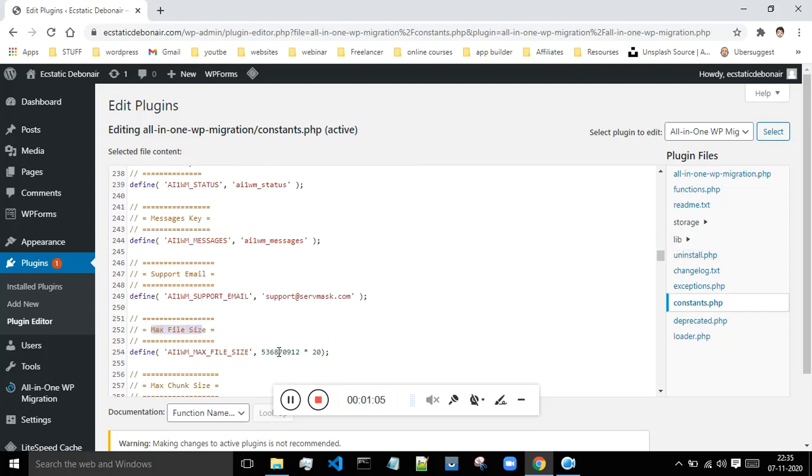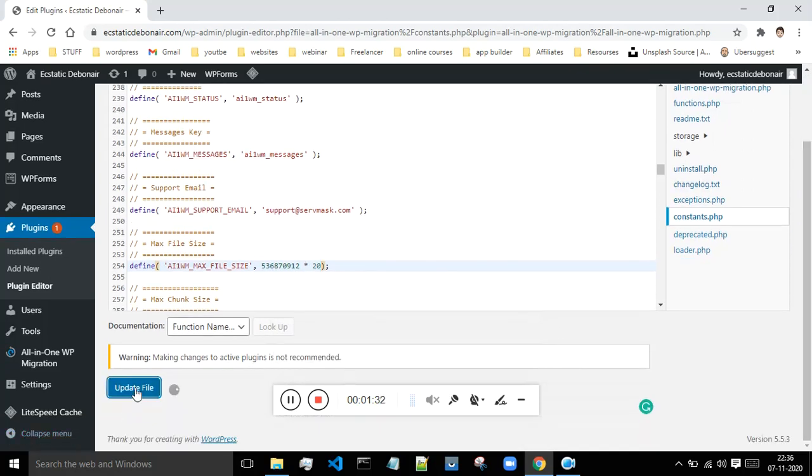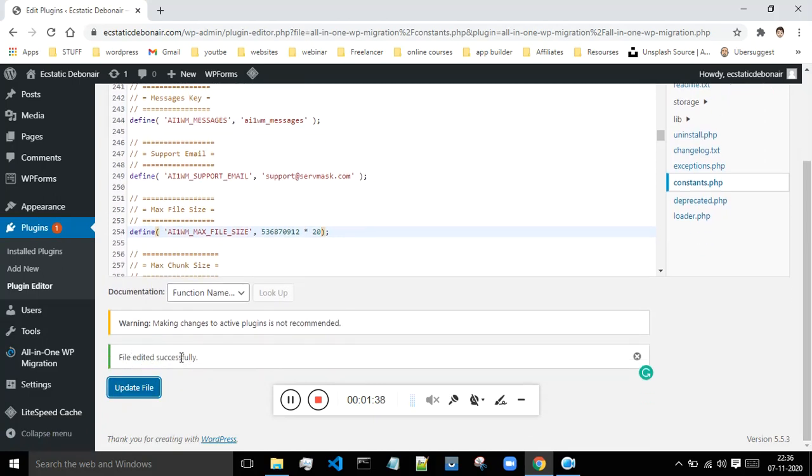Okay, so initially this will be this number, and what you have to do is put this multiplication sign and multiply it by 20. Initially when you come to line 254, you will get a value something like this. You just have to come over here, put one asterisk and multiply it by 20, and once you make these changes, just scroll down and click on this Update File, and once this has been done, you will get this message: file edited successfully.